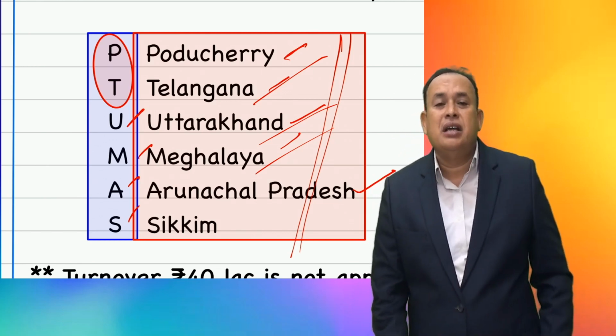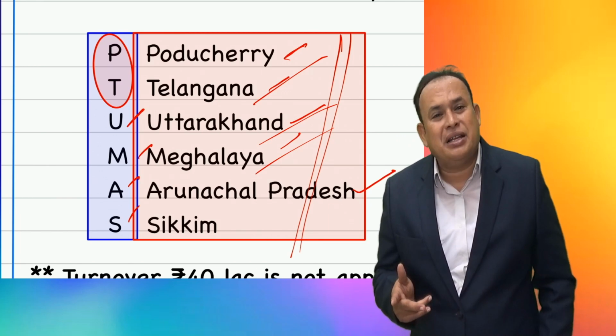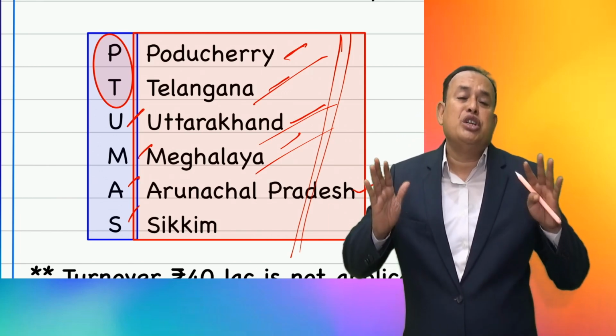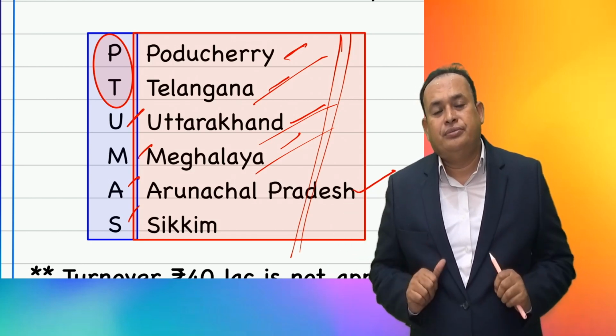In that case, I am supplying services sir. For supplier of services, my dear friend, threshold limit is 20 lakhs only for registration.